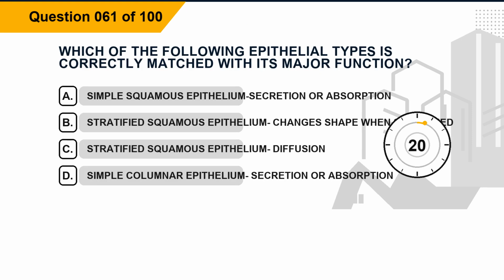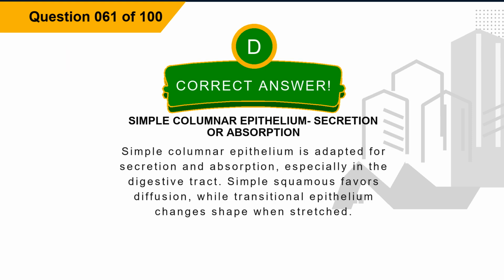Question 61. Which of the following epithelial types is correctly matched with its major function? Option A, simple squamous epithelium, secretion or absorption. Option B, stratified squamous epithelium, changes shape when stretched. Option C, stratified squamous epithelium, diffusion. Option D, simple columnar epithelium, secretion or absorption. The correct answer is option D. Explanation: simple columnar epithelium is adapted for secretion and absorption, especially in the digestive tract. Simple squamous favors diffusion, while transitional epithelium changes shape when stretched.